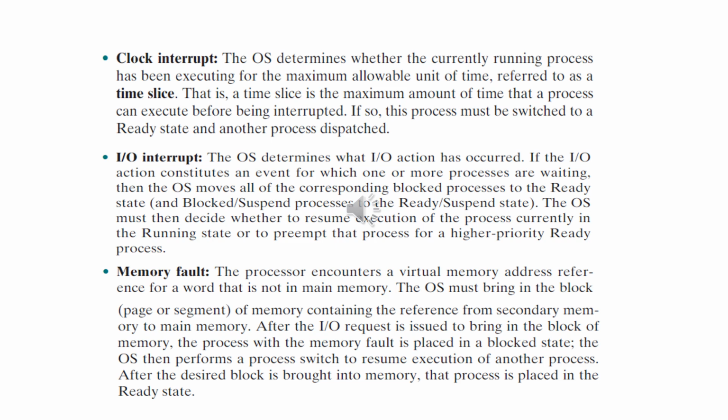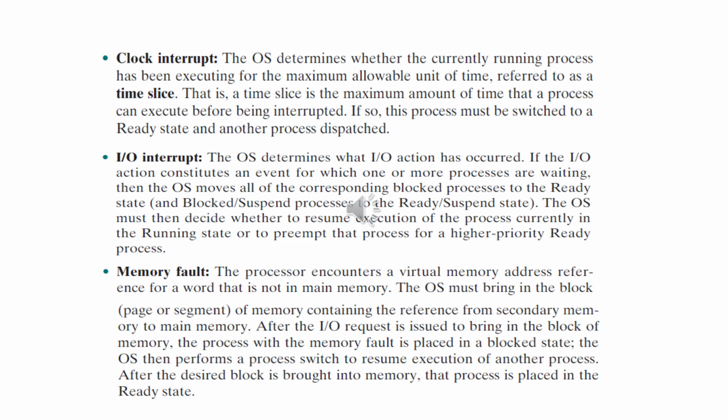Under clock interrupt, the OS decides whether the currently running process has been executed for the time slot allotted to it. Then the process is switched to the ready state and another process is dispatched. In I/O interrupt, after the completion of an I/O operation, the OS moves all of the corresponding blocked processes to the ready state. Third is memory fault. This is the same as the page fault which we discussed in the previous unit.